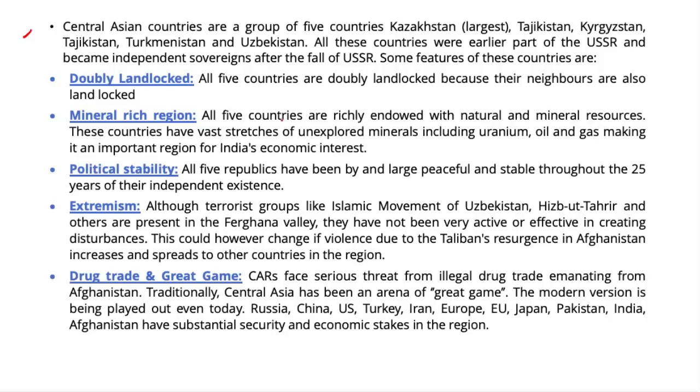These countries are doubly landlocked, meaning all 5 countries are doubly landlocked because their neighbors are also landlocked. And for these countries to integrate substantively with the world economy and to develop economically, they need to have access to the warm waters.